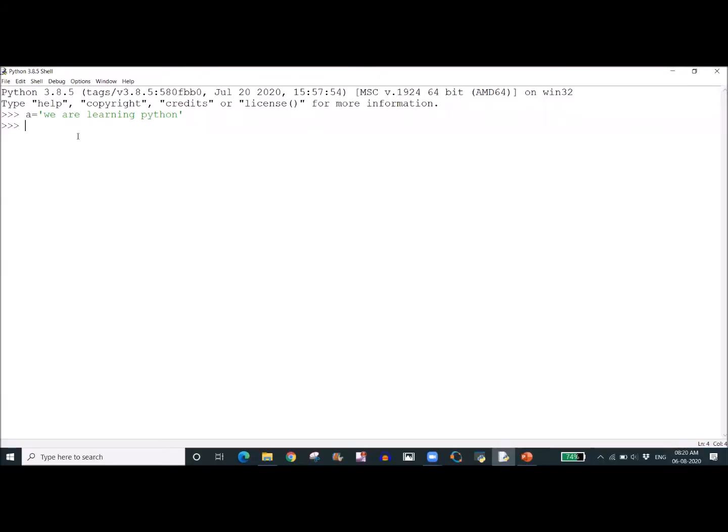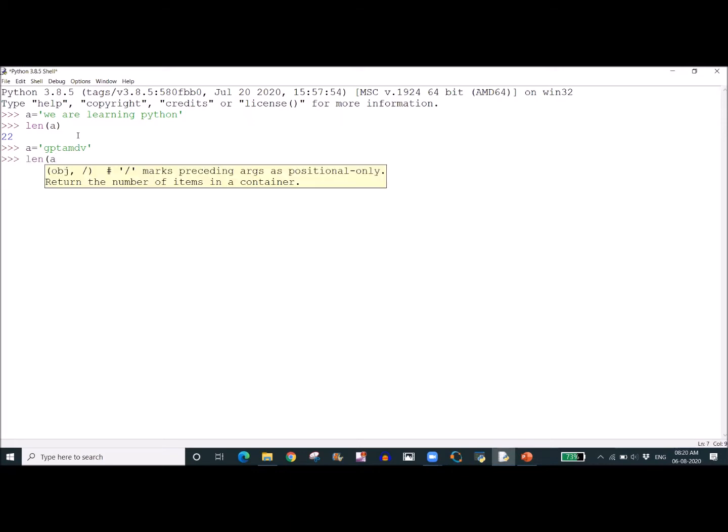When we want the length of a string, we can get it by using a simple command, len. If I give len of a, the length of the entire string we will get is 22. I am giving a simple string which is countable, gptamdv. Already we know the length of this string is 7 letters. So I am checking whether the len command in Python is giving 7 or not. Yes, it is giving 7. This is how we find the length of any string by using len.